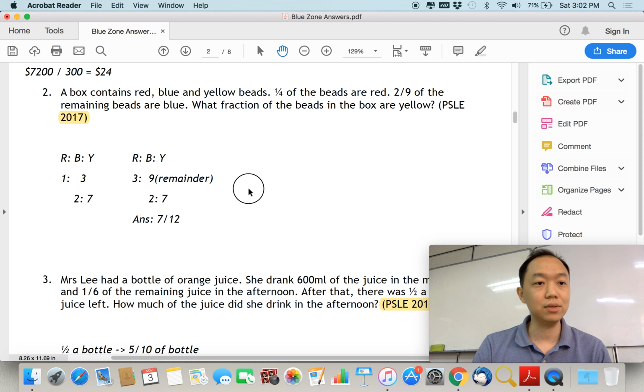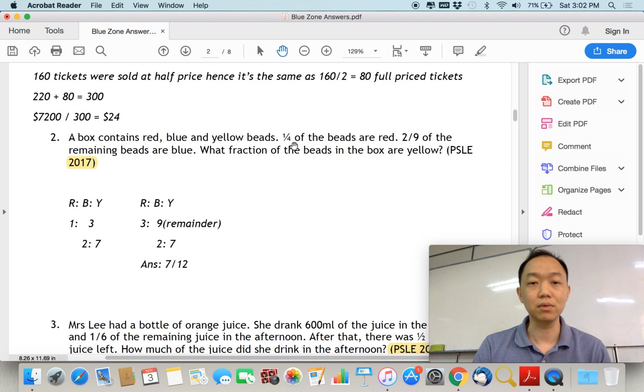Okay, question number 2. Once again, let's see if there are any clues that tell us that this is a remainder concept. A box contains red, blue, and yellow beads. 1/4 are red, and 2/9 of the remaining beads are blue. Okay, 2 out of 9.